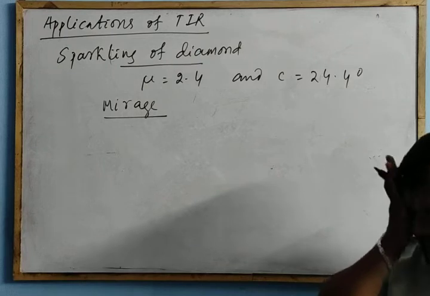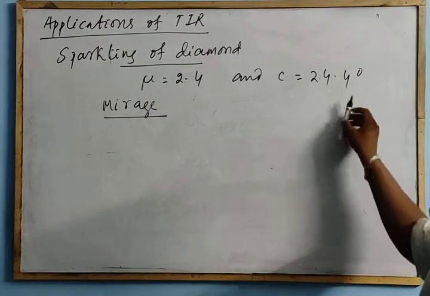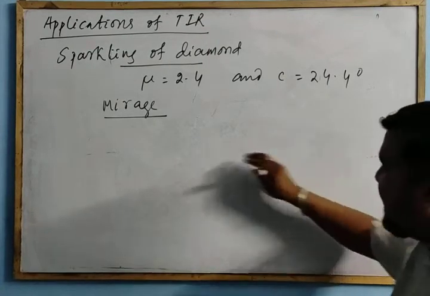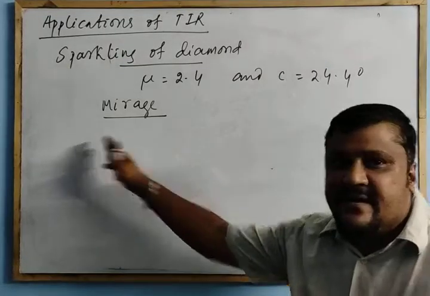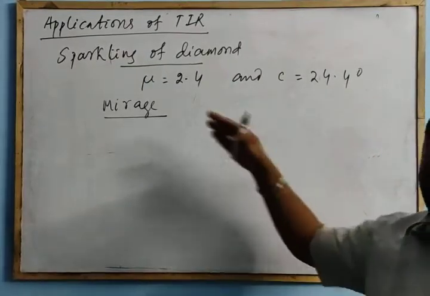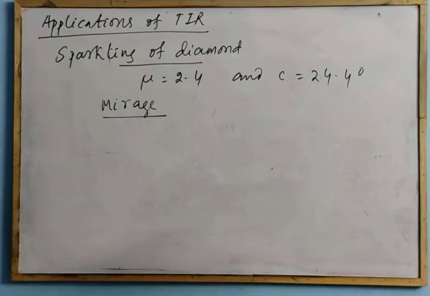It is found in deserts. So if you are in the desert and you see an image from here, you feel there is some water in this region. That is the optical illusion, but there is no water; it is because of total internal reflection. So these are the examples.